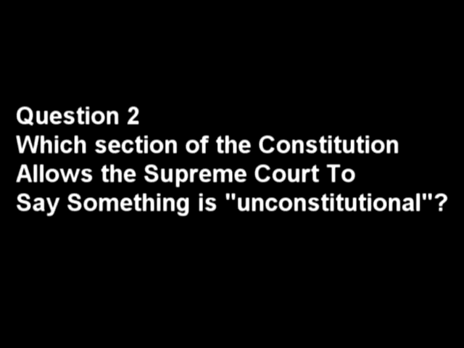Question 2. Which section of the Constitution allows the Supreme Court to say something is unconstitutional? A. Article 3, Section 2. B. Article 3, Section 3. C. Article 1, Section 4. D. No section of the Constitution. If you chose D, you are correct. There is no section of the Constitution which authorizes the Supreme Court to declare anything unconstitutional.